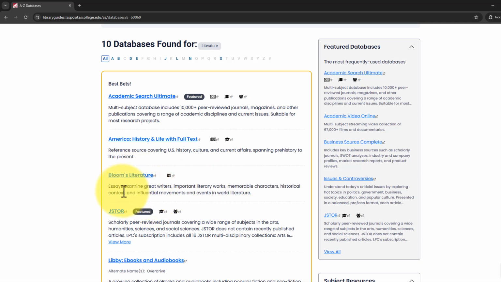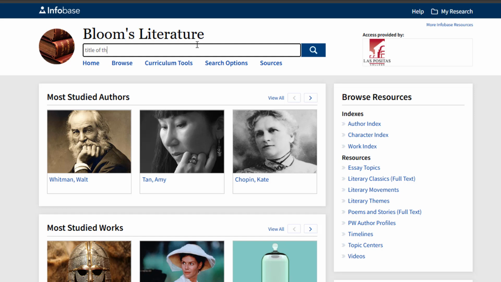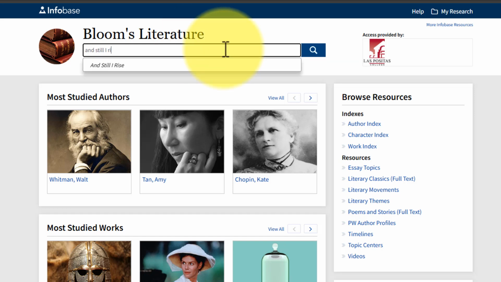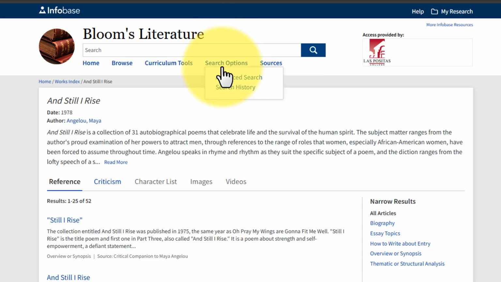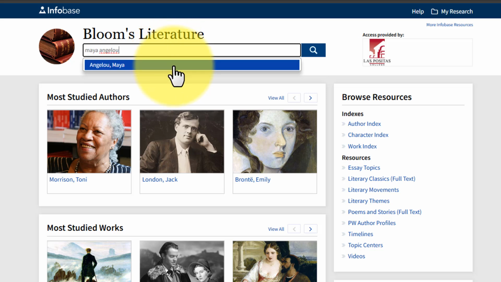A great place to start is with Bloom's Literature. Click to open it and log in using your MyPortal credentials if you're off campus. Once in, you can search by the title of the work or the author's name. The title of the work will work better when searching for information about a particular title. The author's name will work better if you're looking for a study of multiple works.